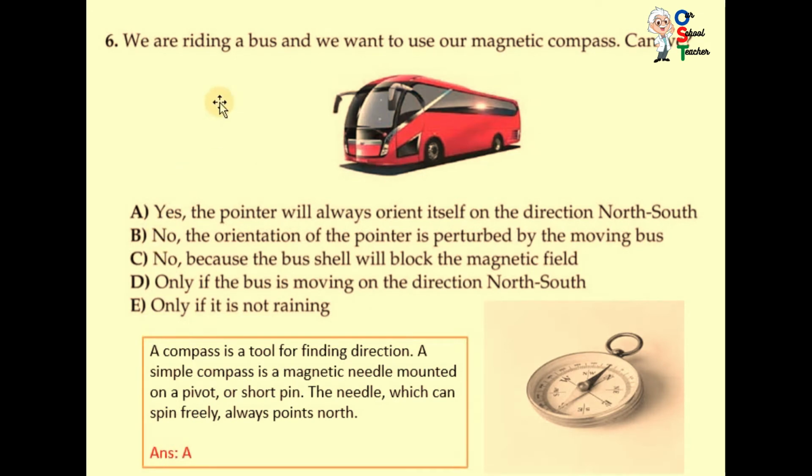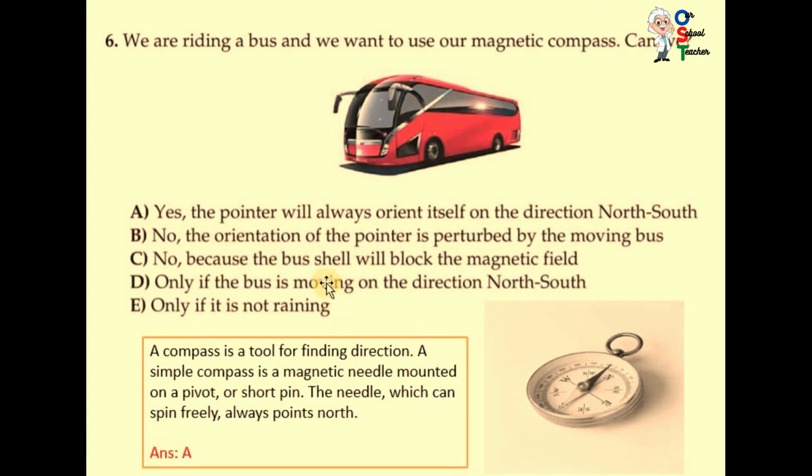Now question number 6, that is very easy. We are riding a bus and we want to use our magnetic compass. Can we? You can see a compass is a tool for finding direction. A simple compass is a magnetic needle mounted on a pivot or short pin. The needle, which can spin freely, always points north. Okay. So you can see, yes, the pointer will always orient itself in the north-south direction. Yes, it is correct.